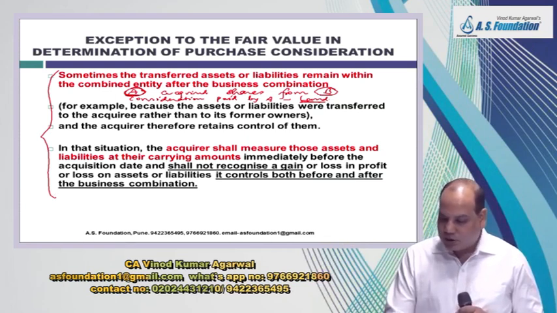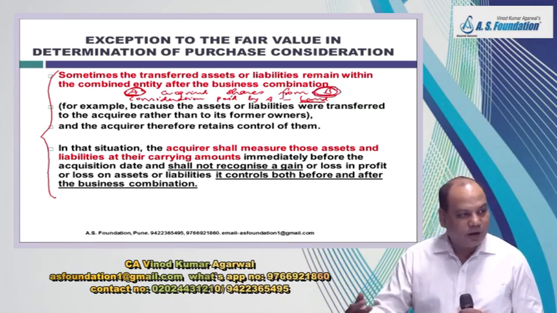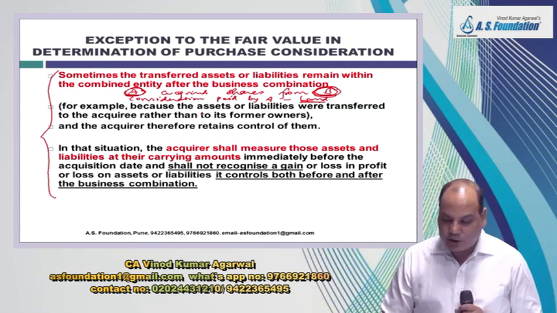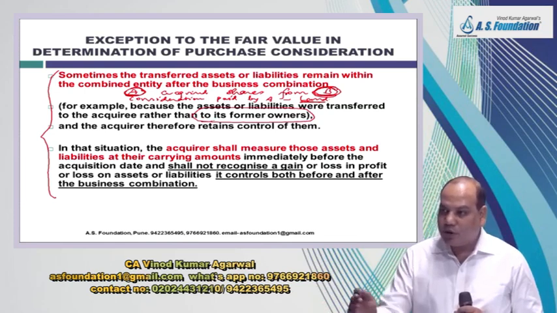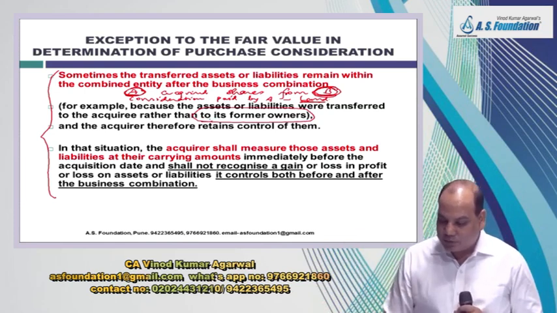For example, because the assets or liabilities were transferred to the acquiree rather than to former owners. So when you acquire shares directly from the acquiree company and give the asset, it appears in the books of the acquiree company. When you acquire shares from the owners, then it may not appear in the books of the acquiree company, and therefore the acquirer retains control of them.